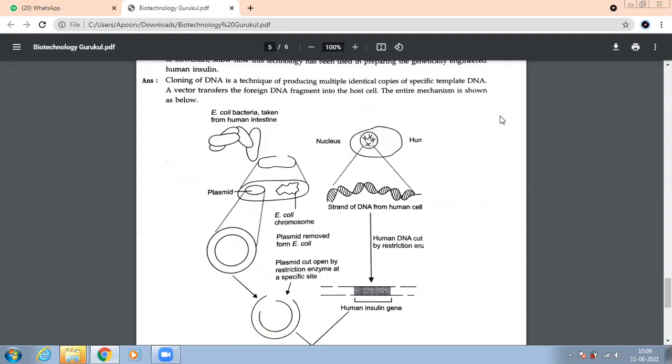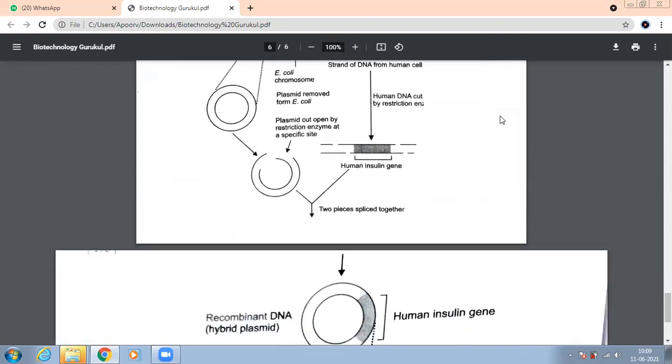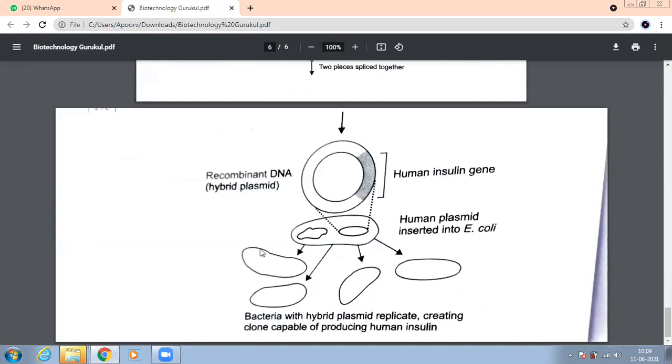Seen the question? What are these? Can you guess what are these? What are these? These are the multiple copies. Yes, after replication, these are the multiple copies of this plasmid.